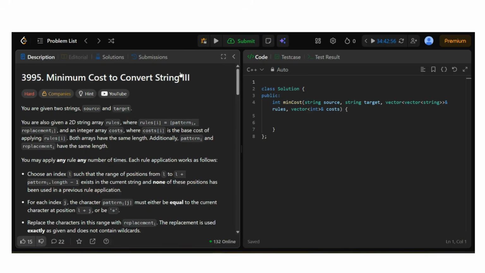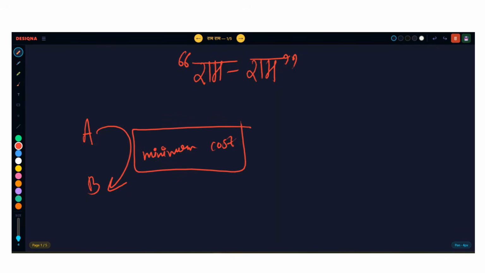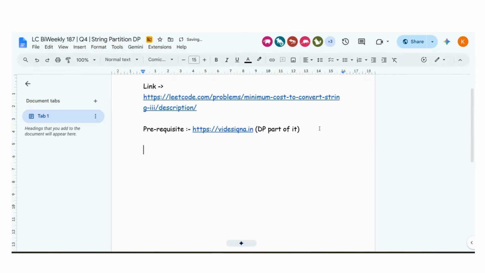So guys, what is the question saying? The question is saying that you are given the source string and you have to convert it to target string. Basically, you are given the string A. You have to convert string A to string B in minimum cost. So that's what we will call it. We will not use the big words as they are given in the question. Let me write the understanding of the problem.